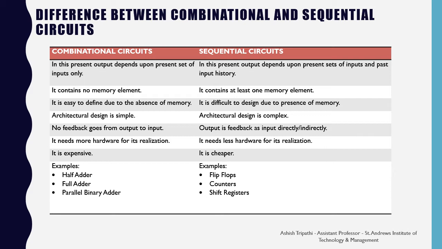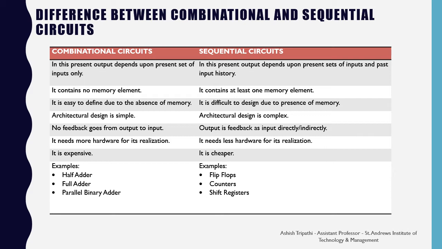Combinational circuit needs more hardware for its realization because there are so many gates. But in the sequential circuit, we have the flip-flop, which is a combination of some logic. Hence, it requires less hardware for its realization. Combinational circuits are expensive due to the availability of so many gates in the circuit, but sequential circuits are cheaper because you have to buy only a simple IC or a flip-flop.